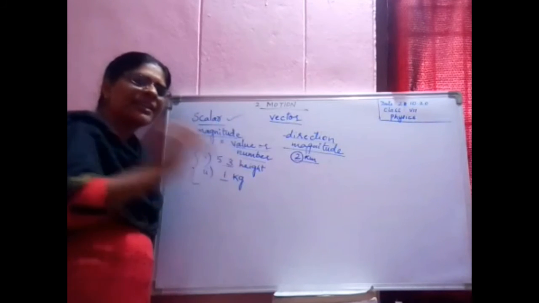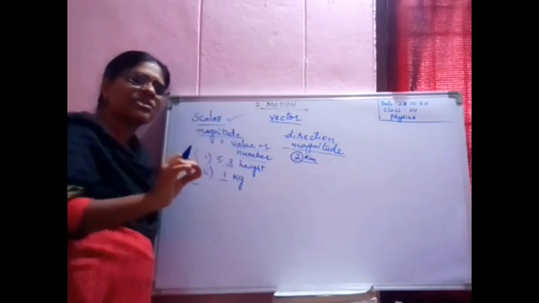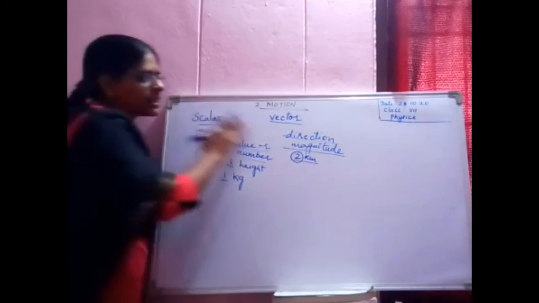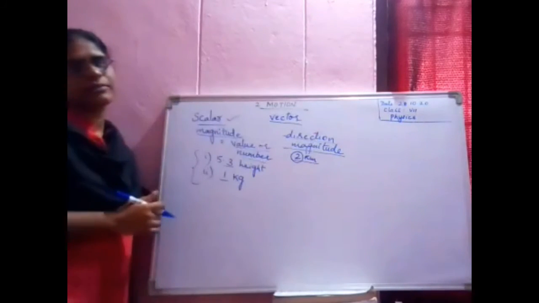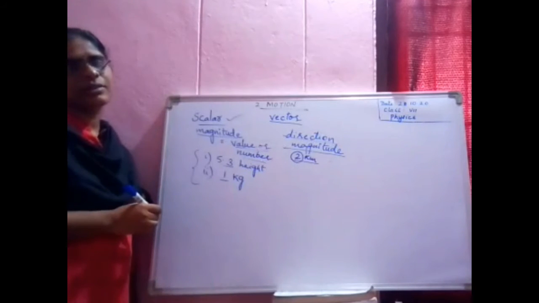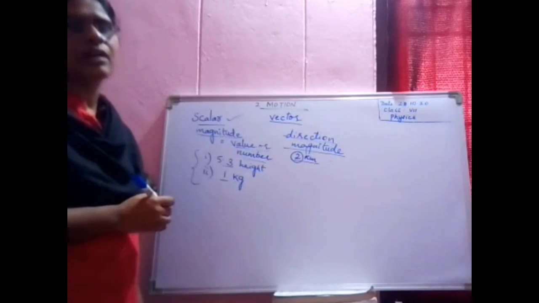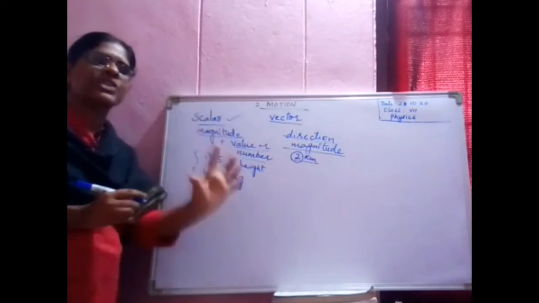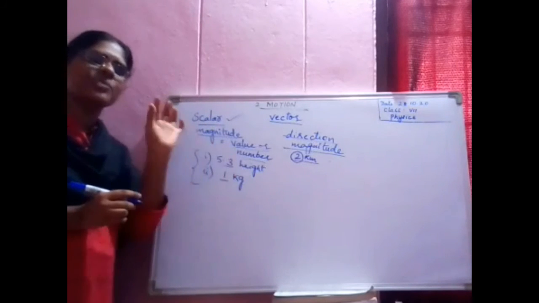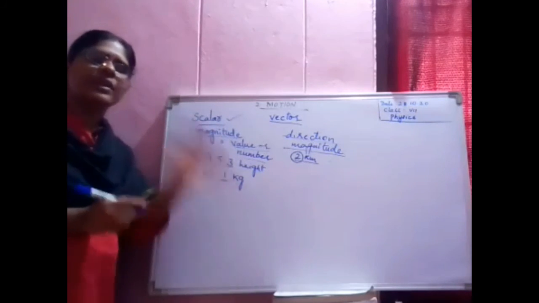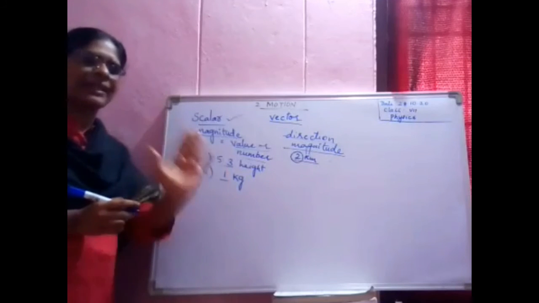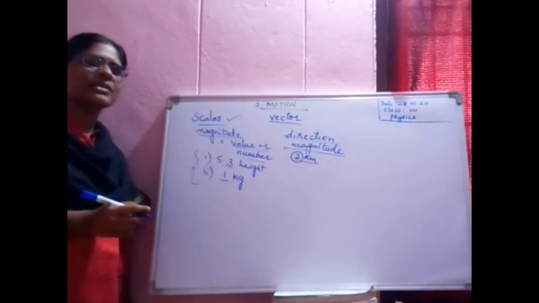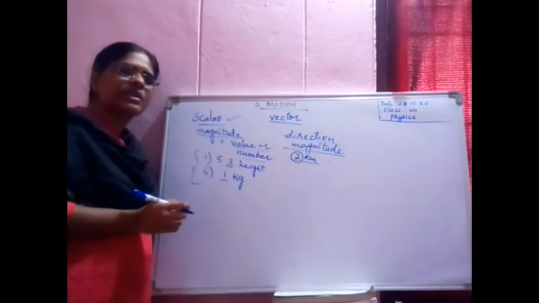But there he never mentioned the direction. Then what is that quantity, a scalar or a vector? It's a scalar. It gives only the magnitude. Magnitude means a value. It never requires a direction. Such quantities are called scalars.